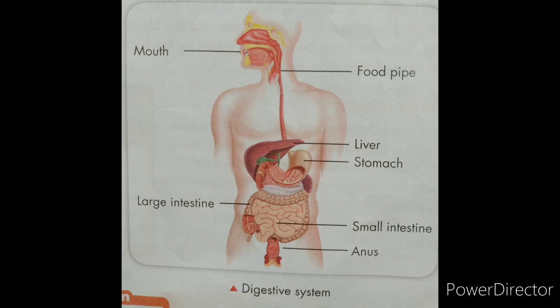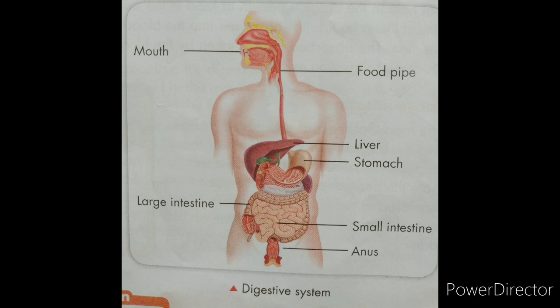The next one, the food is now almost like a liquid. It is absorbed into the blood through the walls of the small intestine. The absorbed food is taken by the blood to all parts of the body. That's why we are getting energy.